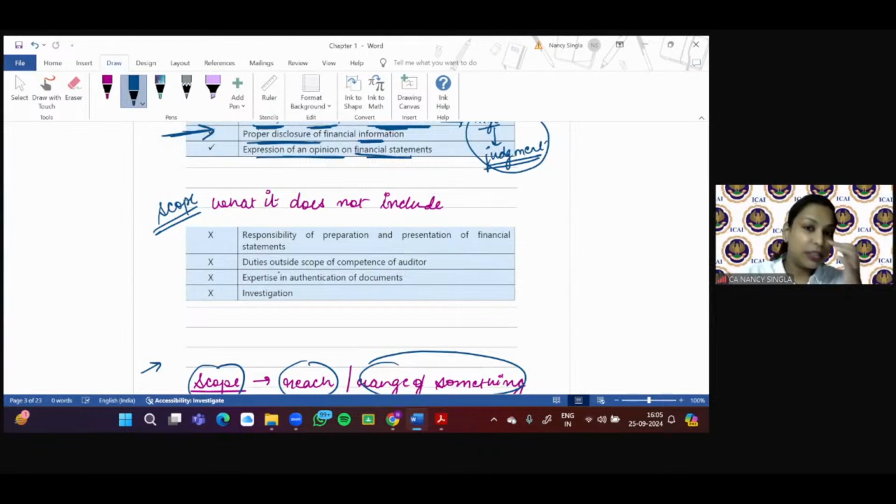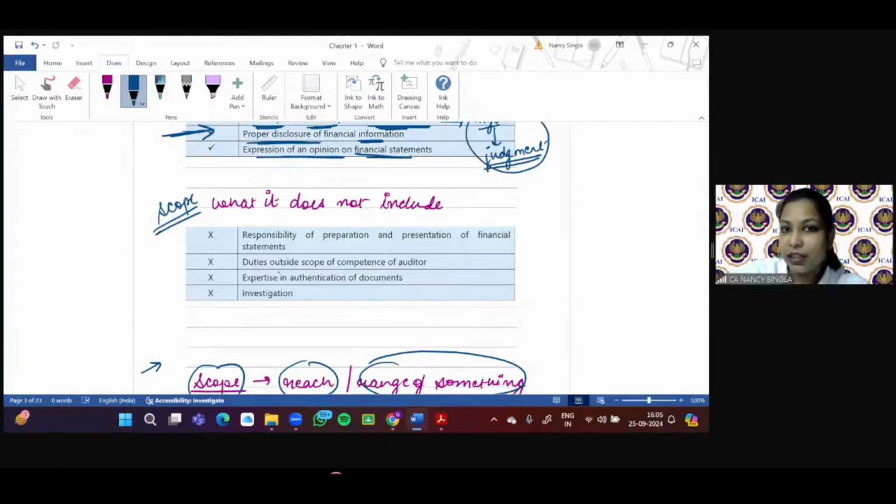Let's say you get a situation that, again, the management of ABC Limited asks CAX to prepare the financial statements of the company. Can XY and associates, in which CAX is a partner, conduct the audit of such company? The answer is no. Why?